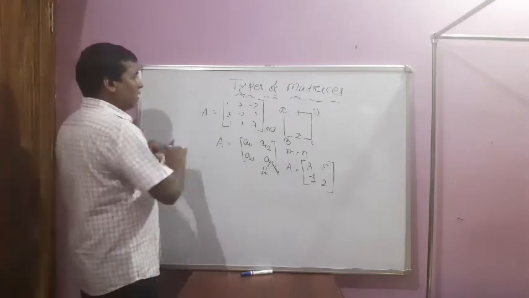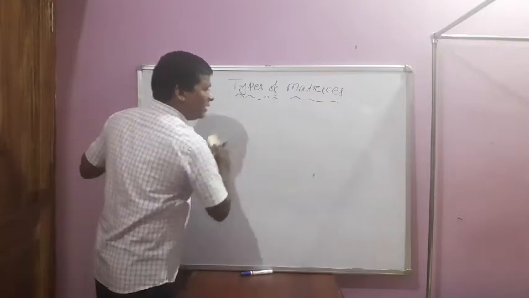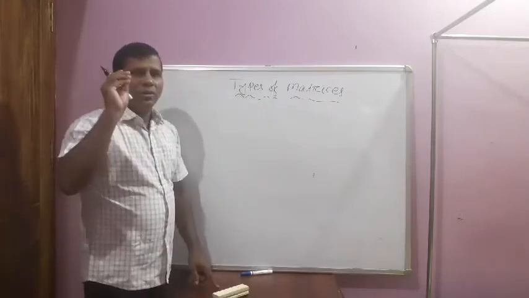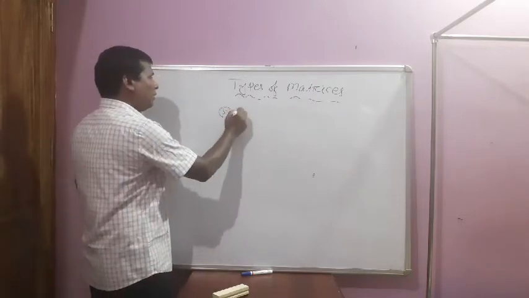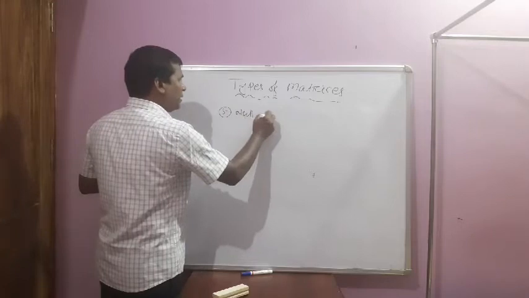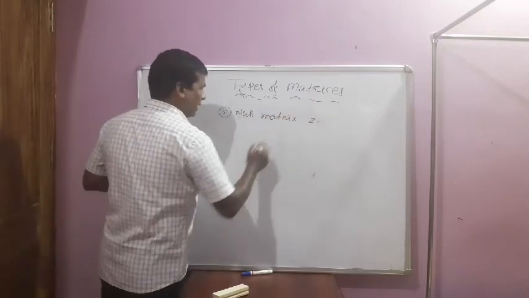Then number 5th matrix means your null matrix or zero matrix.